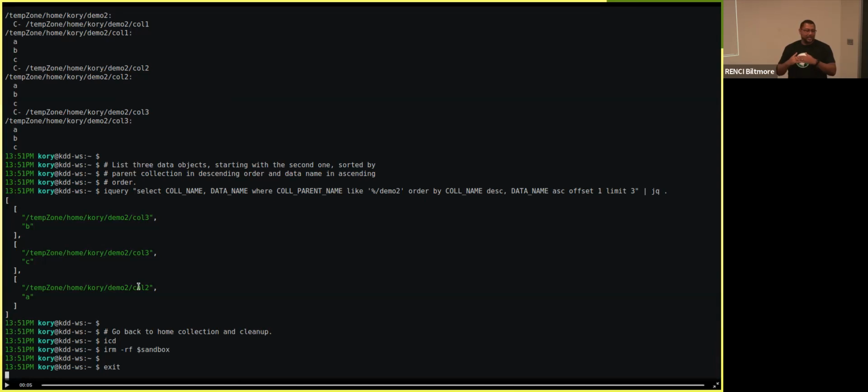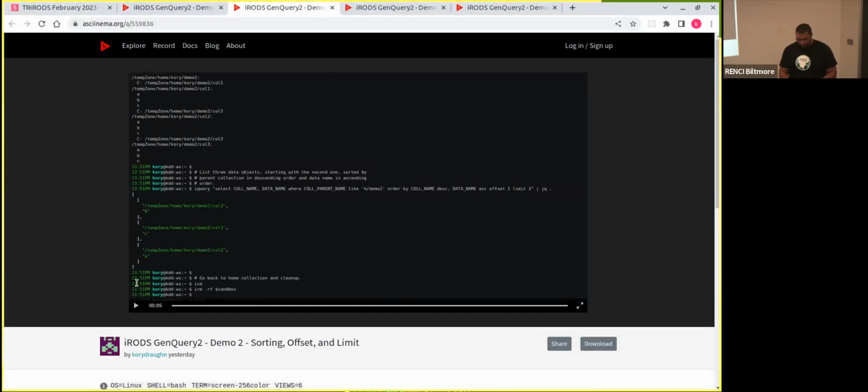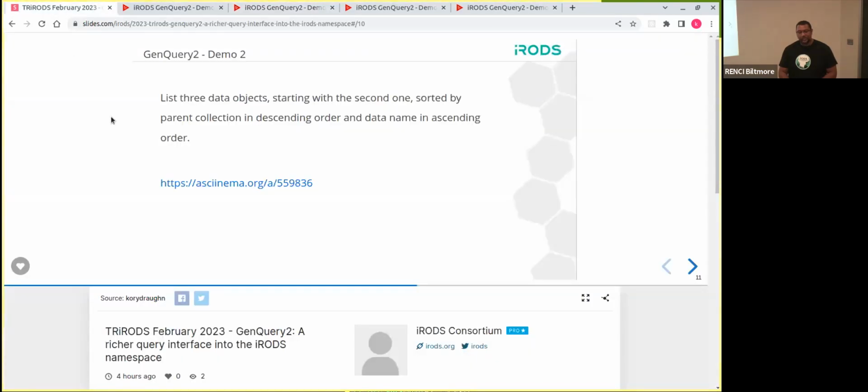And because each collection only has 3 data objects, you can clearly see that we run into collection 2 being listed as the next available collection. So without the offset and the limit, you would have had 9 results. But you skipped the first, A, and then you only printed 3. That's right. And so GenQuery 1 doesn't have that at all. No. Okay. No, it can sort, but not multiple. Right.